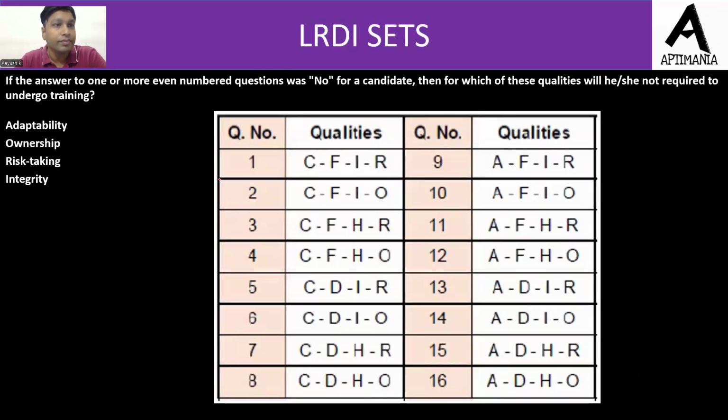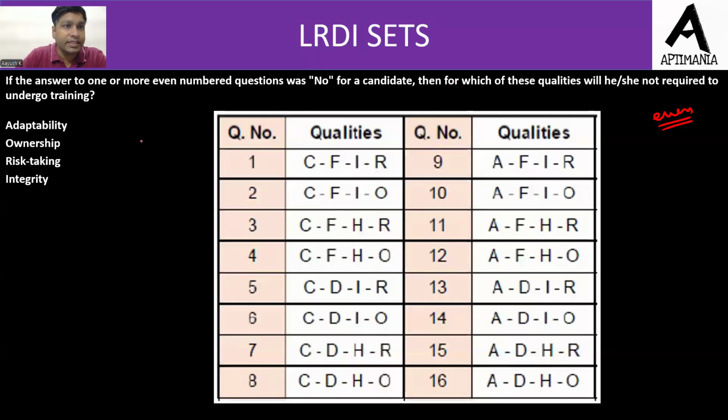Moving to next question. If the answer to one or more even number questions was no for a candidate, then for which of these qualities will he or she not be required to undergo training? इनमें से कौन सी ऐसी क्वालिटीज है जिसके लिए उनको ट्रेनिंग की नीड नहीं होगी?